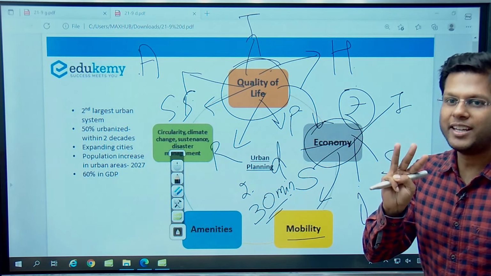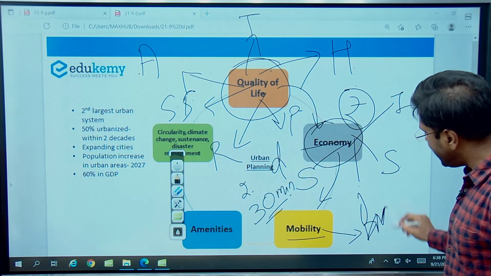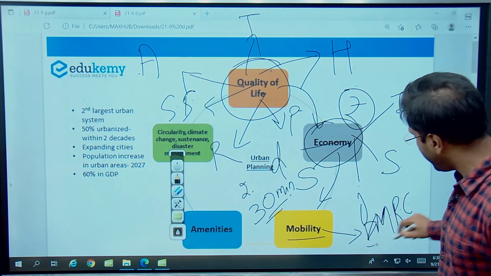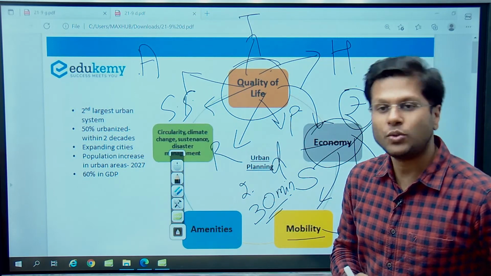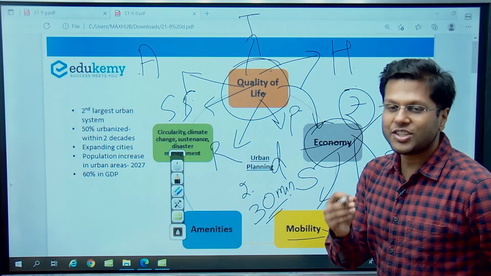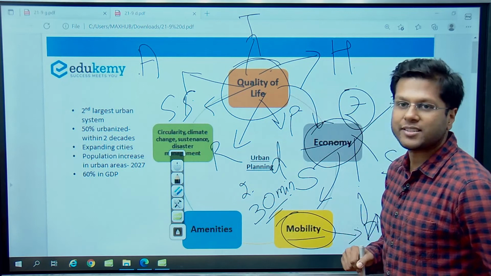Third, cost of mobility. Now in Delhi, one good example is Delhi Metro. We have built the Delhi Metro Rail Corporation, but this is not an inclusive metro service. Why? Because the cost is too much for a normal casual daily wage worker to board this metro, right? So they board this metro only for luxury, right? So this is how mobility also is a part of the urban space.